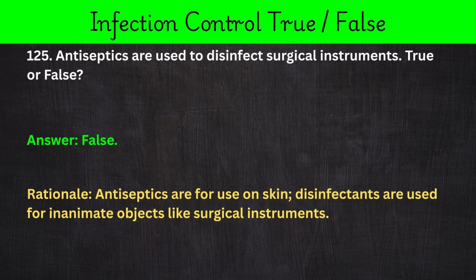125. Antiseptics are used to disinfect surgical instruments. True or false? Answer: false. Rationale: antiseptics are for use on skin. Disinfectants are used for inanimate objects like surgical instruments.